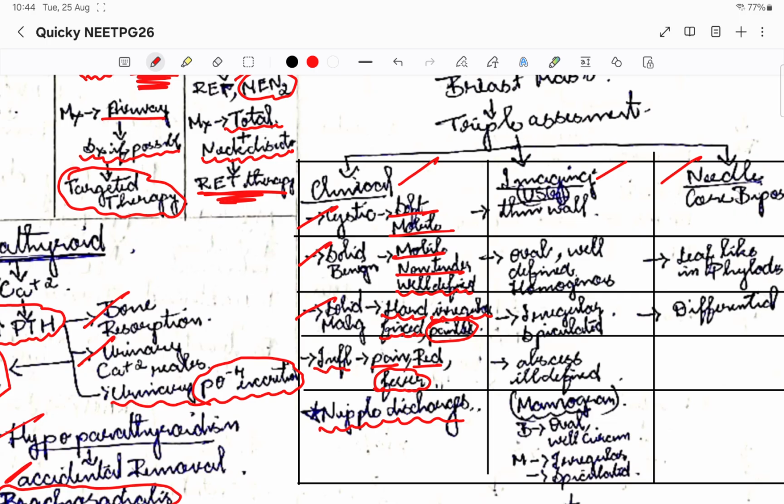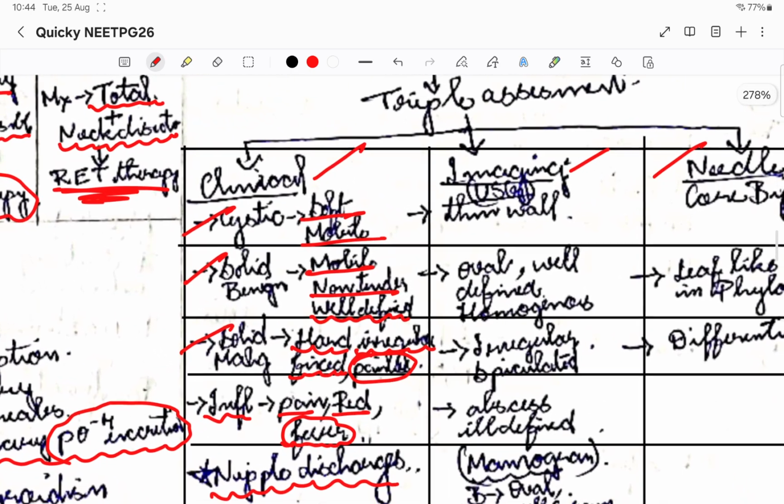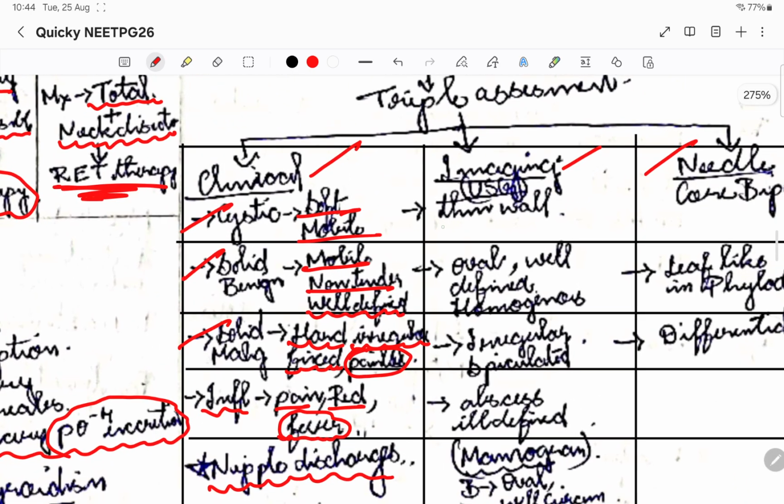Okay, now coming to image based. So if it is a cystic lesion or a cystic mass, it will be thin walled. Okay, the wall will be thin, okay, and round or oval shaped. Okay, then coming to solid benign, if it is there, then it is going to be oval, well defined, with a homogeneous structure.